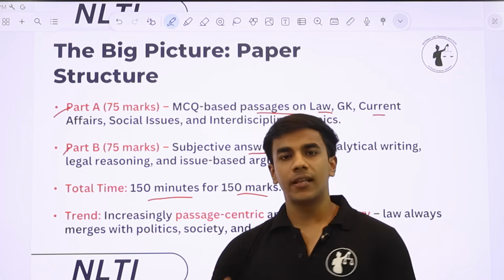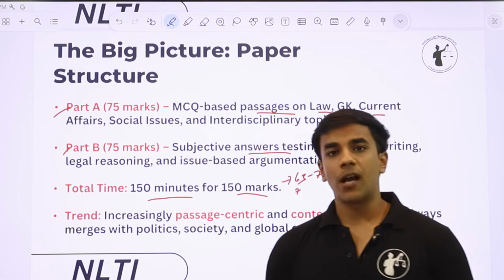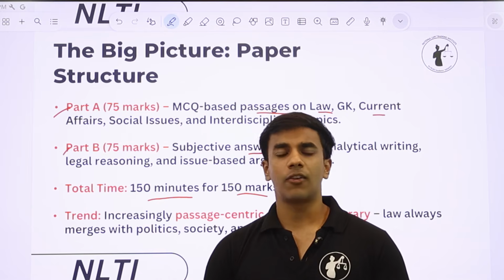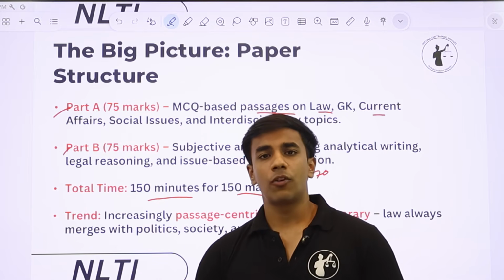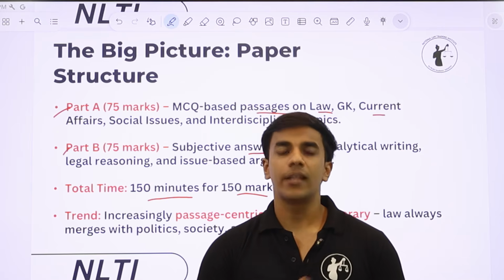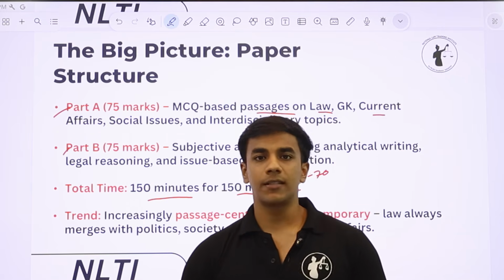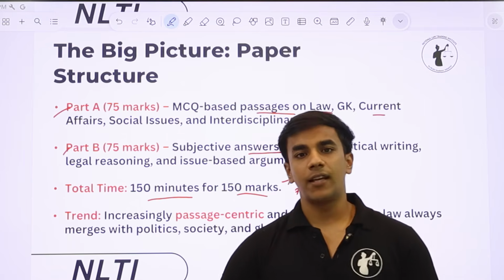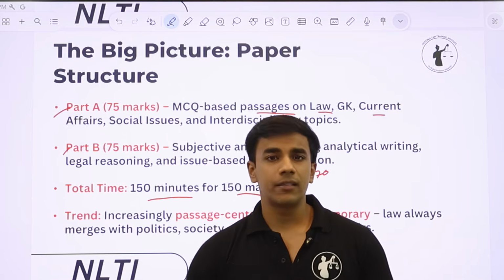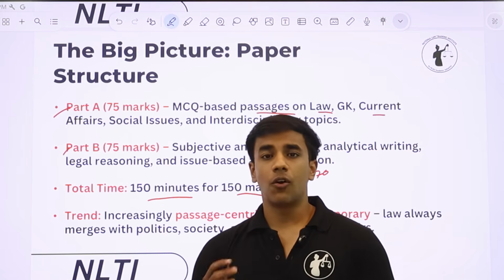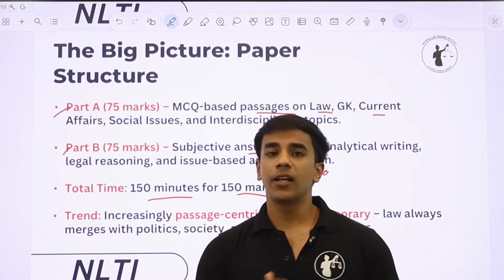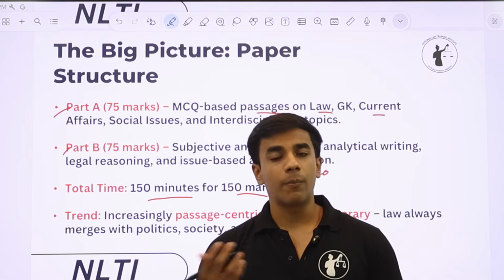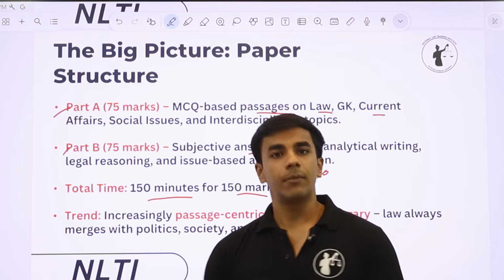After part A, only 600 sheets are evaluated for part B. So you need to be in the top 600 based on your reservation matrix and all to be eligible for your part B evaluation. So that is why, if you are great at essay writing, a lot of UPSC aspirants that we know, they are very good at essay writing because they have been practicing essay writing for a very long time, but their part A is weak. So you need to work on both part A as well as part B, क्योंकि अगर आपका part A weak रहेगा, if you are not good at reading, if you are not good at comprehending what you are reading, then आपका part B evaluate नहीं होगा.